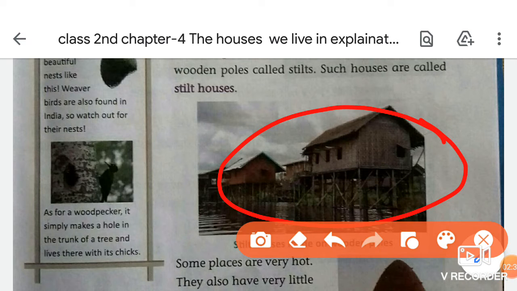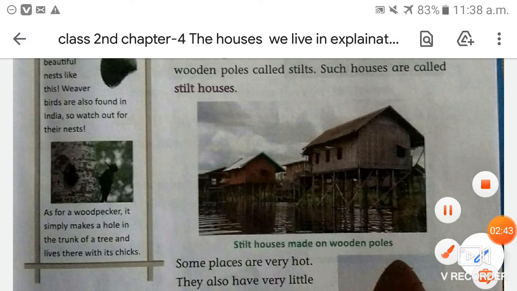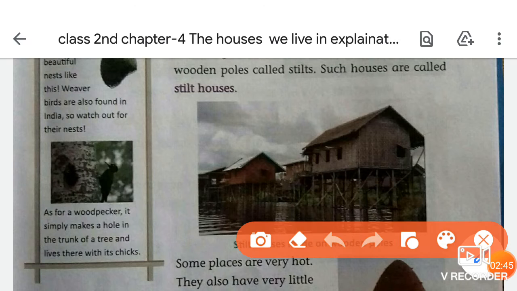Stilt houses are a kind of houses that are built on wooden poles. These wooden poles are called stilts. As you can see in this picture, these are the wooden poles to support their houses.